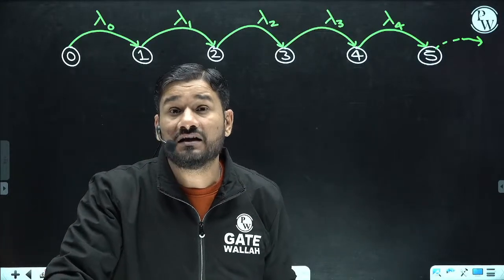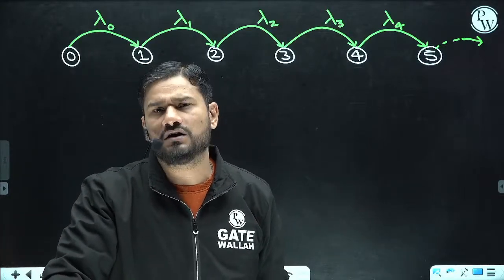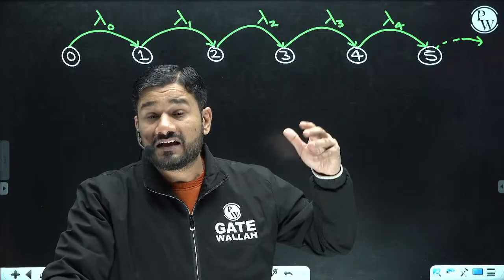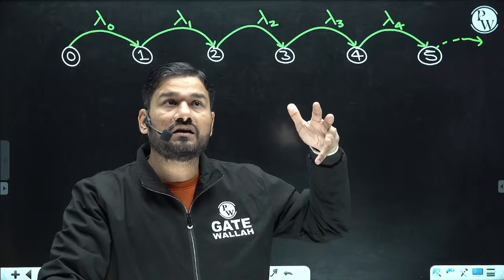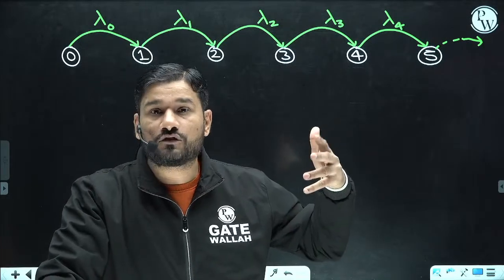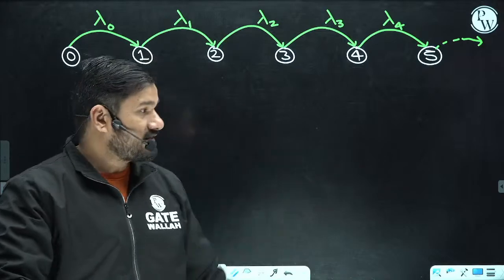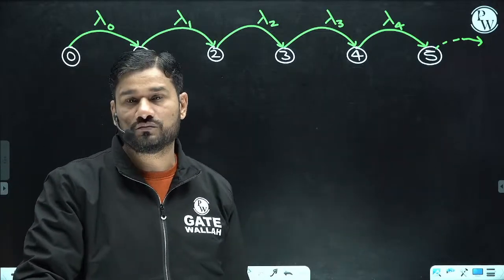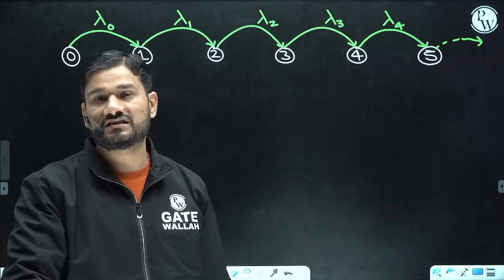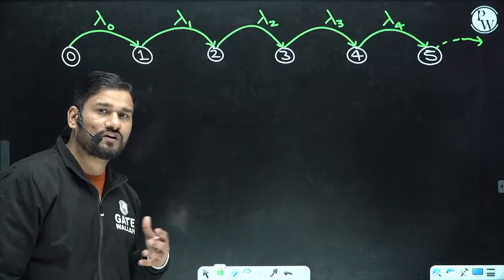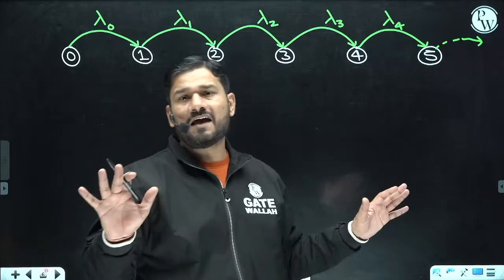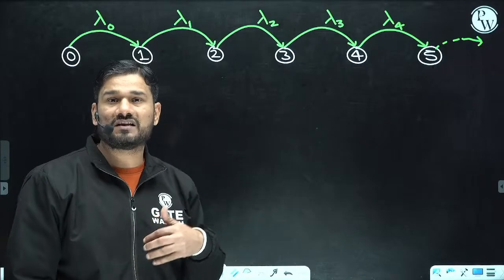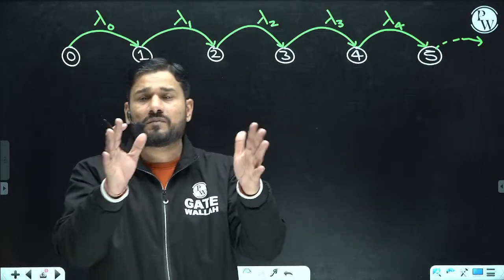All these lambdas are different from each other. Let us take a very practical example. Suppose I am interested in withdrawing money from an ATM machine, and in front of it there are only two people in the queue, in the system. I come and I am very happy to see there are only two people, so there is a high probability that I will join the system.